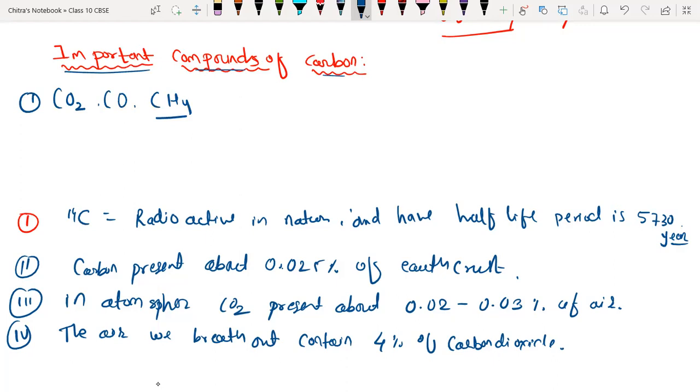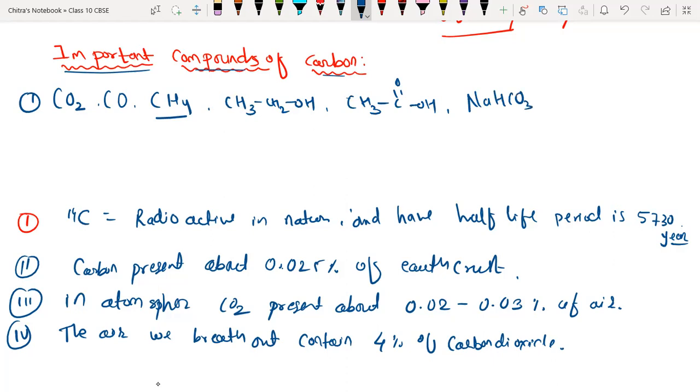After that we have CH3CH2OH, ethanol. The spirit we use as a sanitizer contains ethanol. Then we have CH3COOH, ethanoic acid.